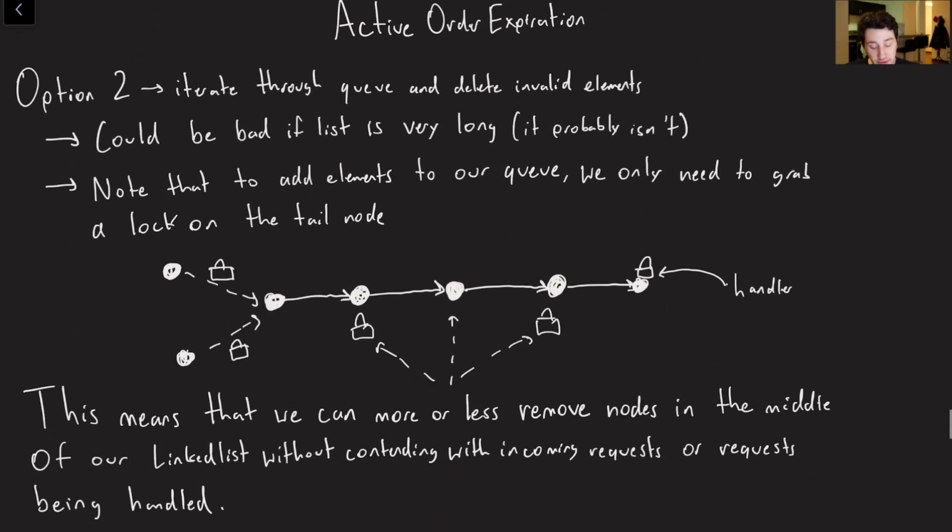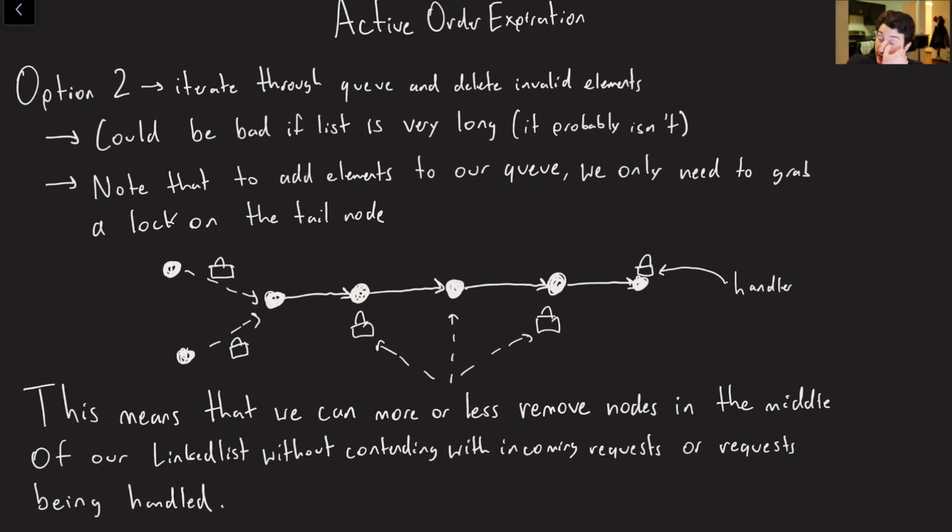Cool. So what's another option that could maybe be a little bit better is actually going to be iterating through the queue itself and deleting the invalid elements. Right, so the thing is, if there's a ton of elements in this list, that's not ideal, because now all of a sudden every single time that we handle an element, right, every single time that we accept and book an order, we now have to go back all the way through this queue.